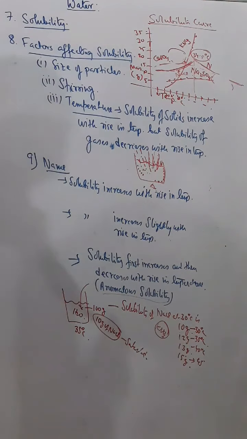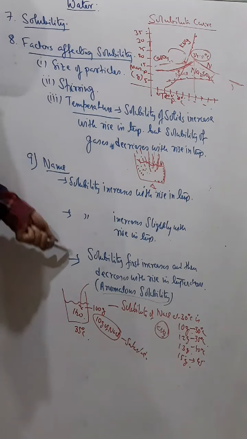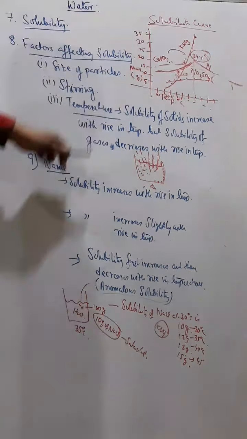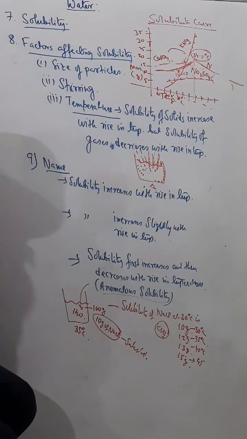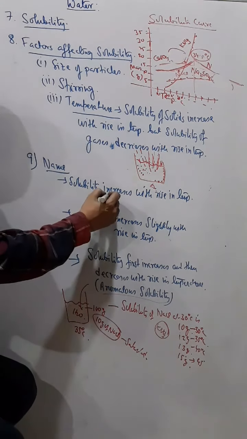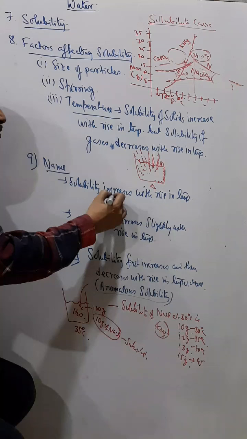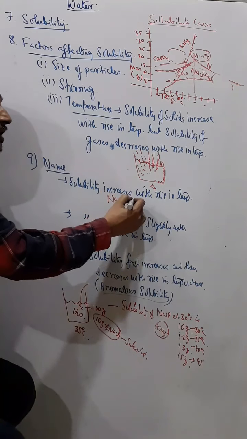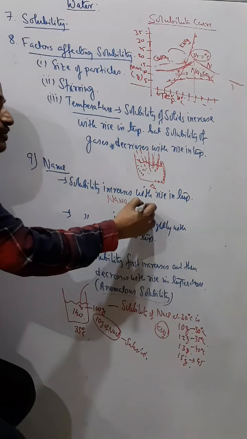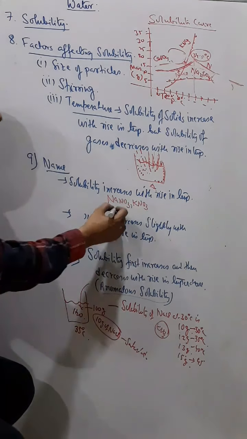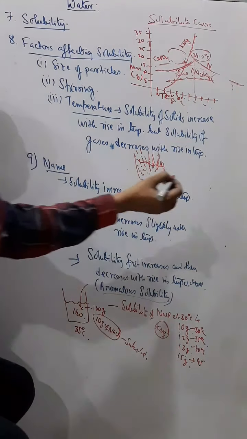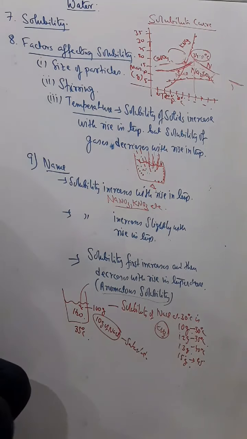Okay. Now sometimes the following is also very important, which I have just explained. Name a salt whose solubility increases with rise in temperature. You can say sodium nitrate, NaNO3, then potassium nitrate, KNO3. There are others also, but at least two you should know: sodium nitrate and potassium nitrate.